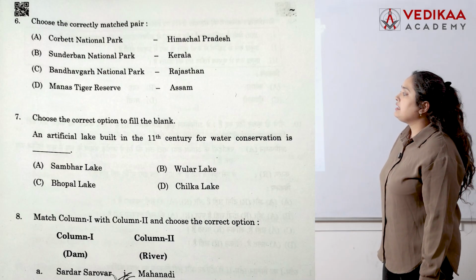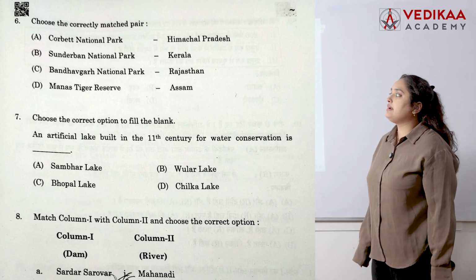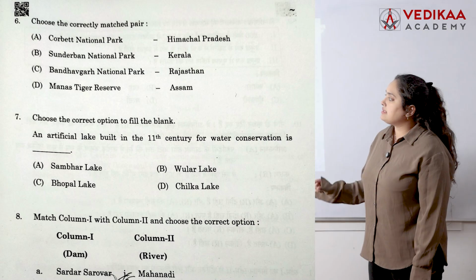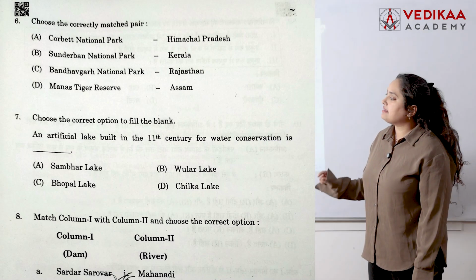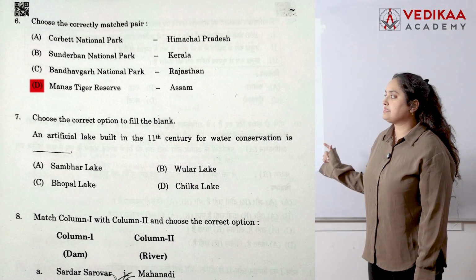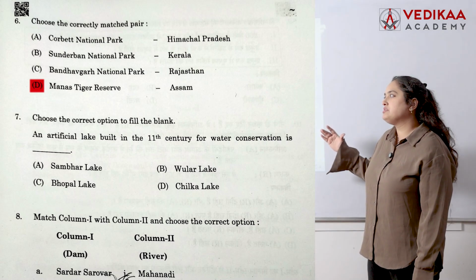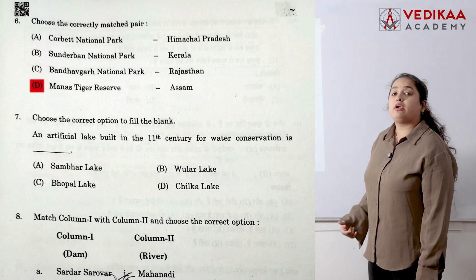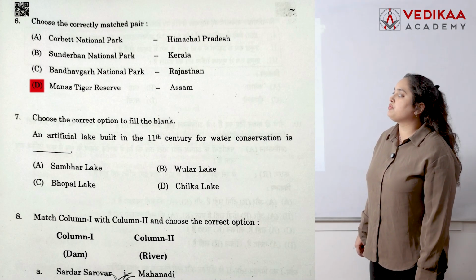Next, choose the correctly matched pair. Where are Corbett National Park and Sundarban National Park? These three matches are wrong. Only the fourth one is correct, that is Manas Tiger Reserve in Assam. So the answer is 4. See students, what you have observed: the question level is easy, or current-affairs based as well. So next we will see the 7th question.